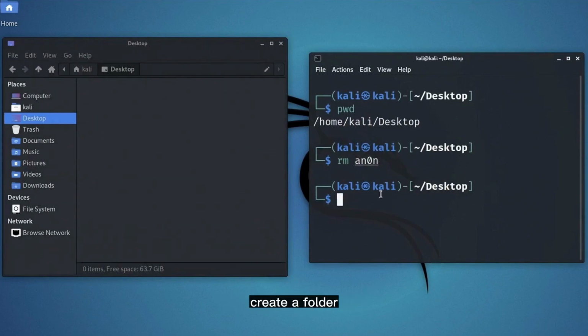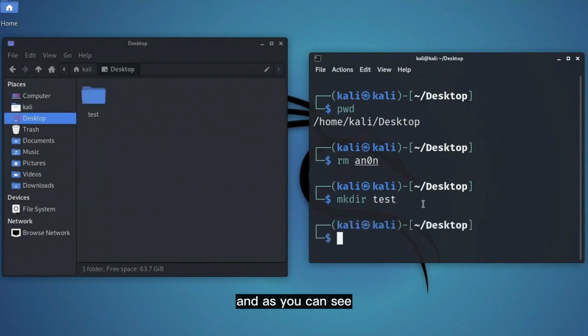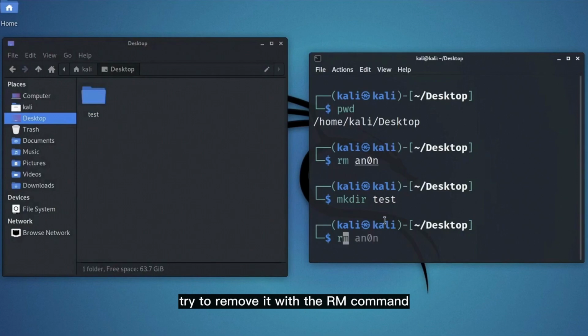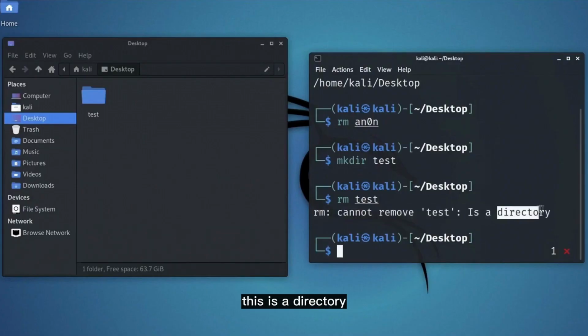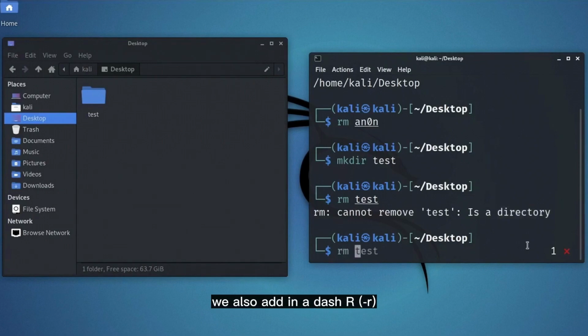You can also create a folder in the working directory using the mkdir command. To use it, type in mkdir space, and then type in the name that you would like to give your folder. And as you can see, it created a folder right here on the desktop for us. But now if we try to remove it with the rm command, it gives us an error. Why is that? Well, that's because this is a directory, and to remove a directory, we also add in a -r after typing in the rm command like this.